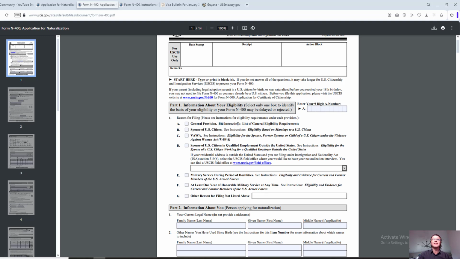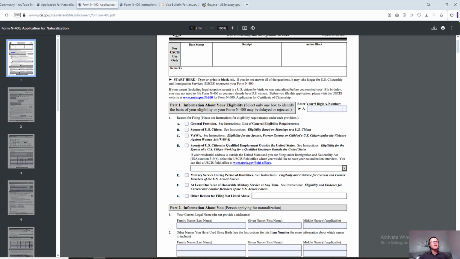See instructions, list of general eligibility requirements. B, spouse of a U.S. citizen. Again, see instructions, eligibility based on marriage to a U.S. citizen. C, that's the VAWA that we're talking about, the victims of domestic abuse. And if that's the case, again, instructions, eligibility for spouse, former spouse or child of U.S. citizen under the Violence Against Women Act.